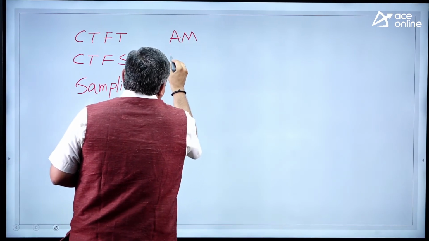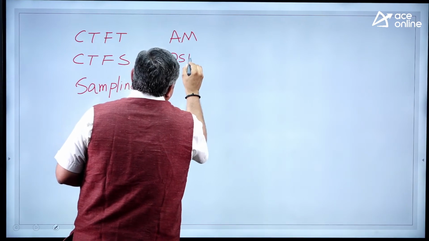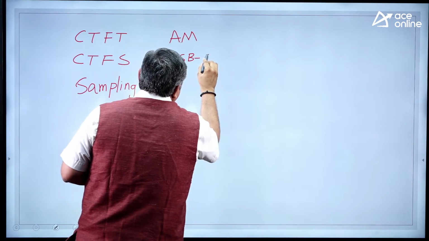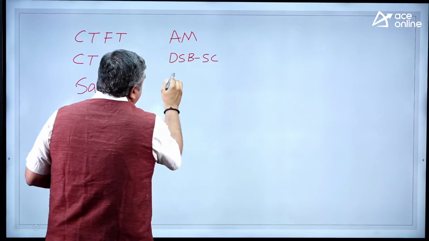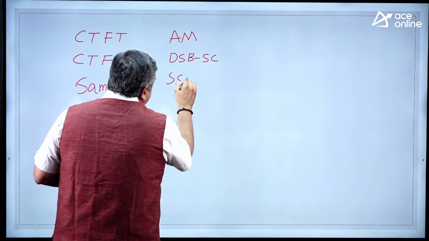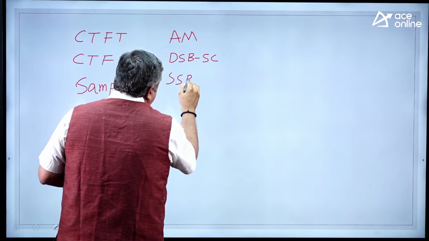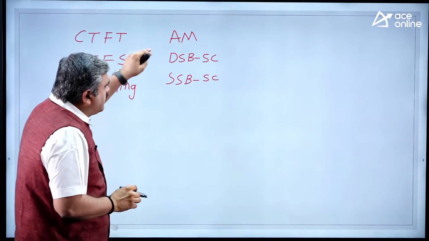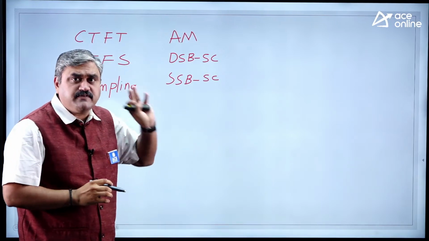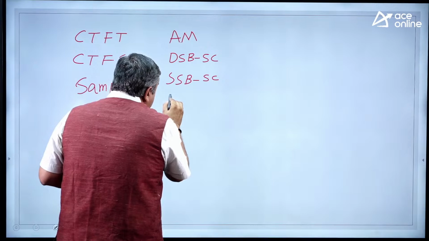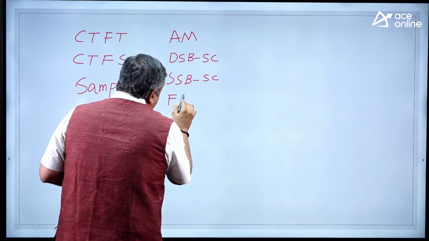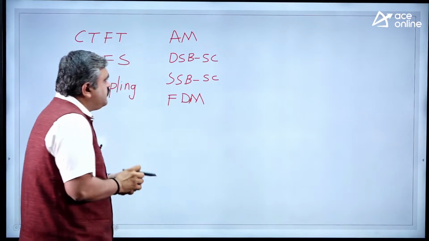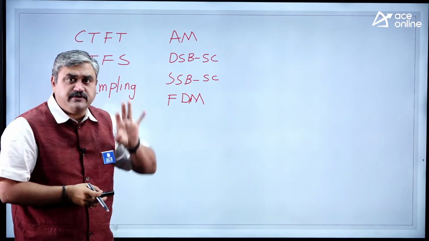We have double sideband suppressed carrier modulation. We have single sideband suppressed carrier modulation. These are all coming under your standard amplitude modulation schemes, and along with this you are also having the concept of frequency division multiplexing. So these are the areas that you need to concentrate.